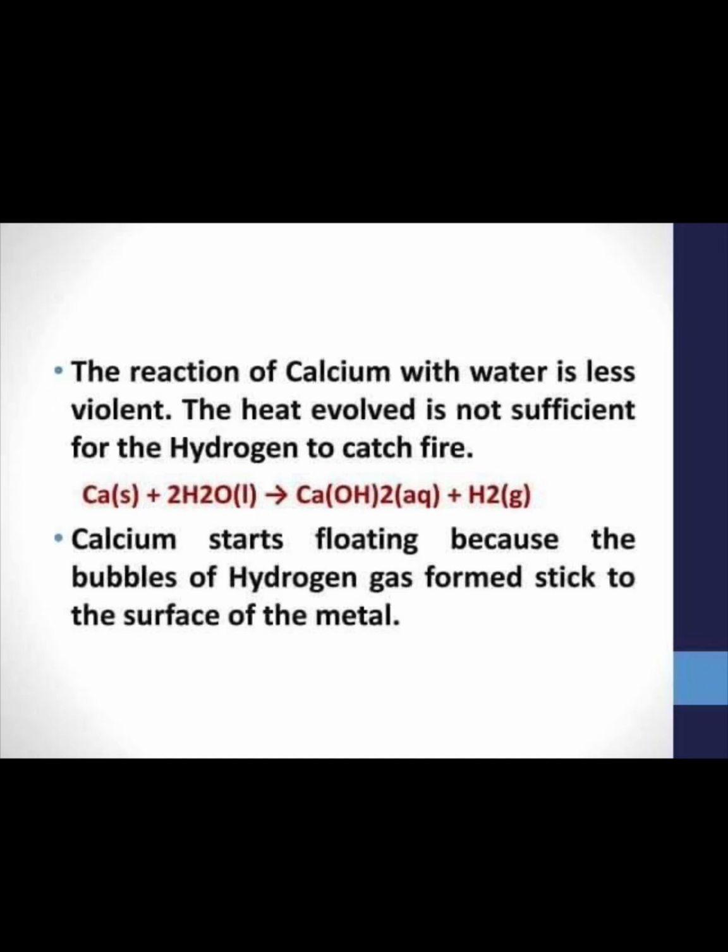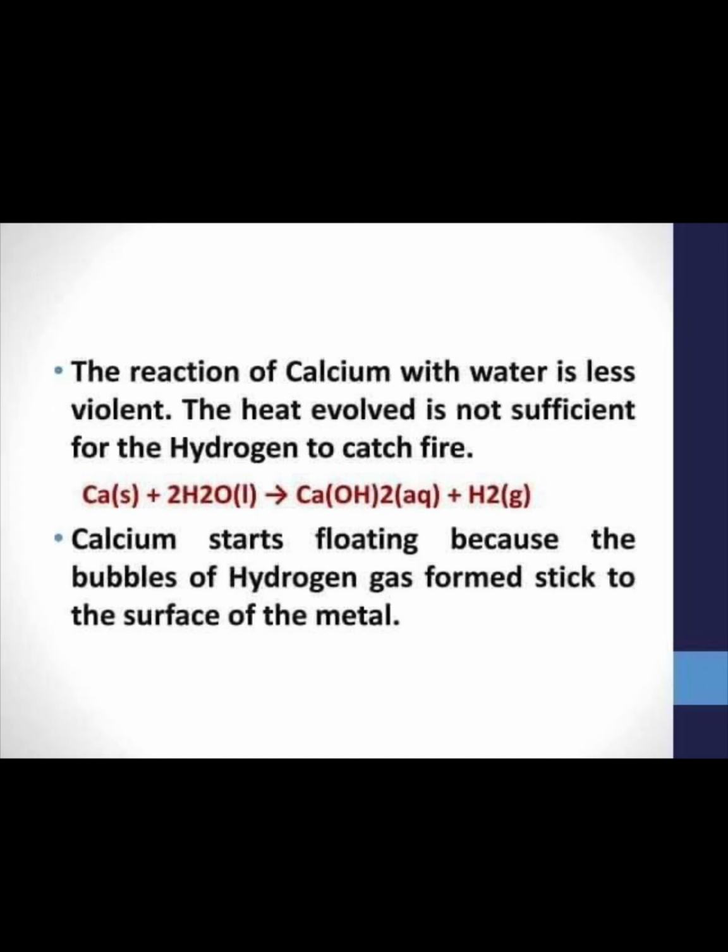In the first case, that is in the case of sodium and potassium, as soon as you keep it in water, what will happen? Hydrogen gas is formed, right? That reaction is highly exothermic in nature. So the hydrogen gas catches fire very easily. Whereas in the case of calcium, when it is reactive with cold water, the heat is not so much to catch the fire. So for sodium and potassium, it will catch fire, but in the case of calcium, it will not catch fire.